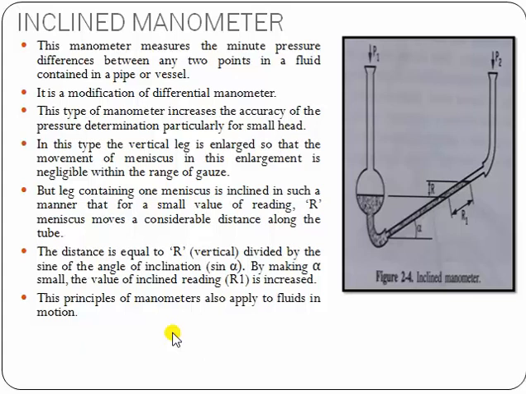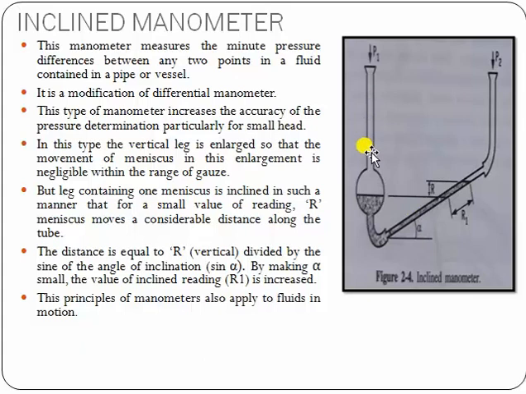In this type, the vertical leg is enlarged so that the movement of the meniscus in this enlargement is negligible within the range of gauge.